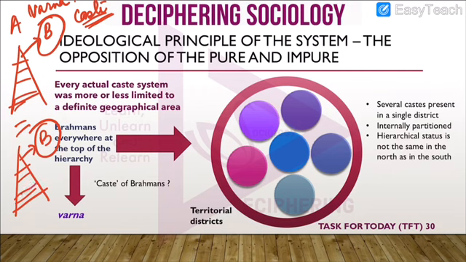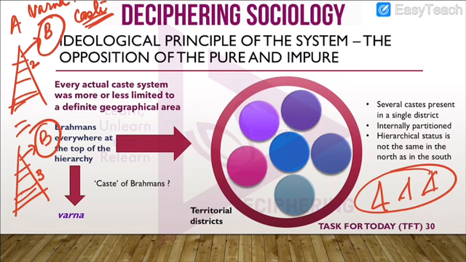Similarly, let us say there was one caste which occupied position 3 here. It could be occupying position 2 there, and then also there would be a problem. And similarly, in one district there could be several caste systems. So how will we arrive at a universal definition or universal hierarchy of the caste system? That is what Louis Dumont observed. He observed that there were many types of caste systems and many hierarchies, and we could not arrive at a single definition or a universal structure of the caste system for the whole of India.